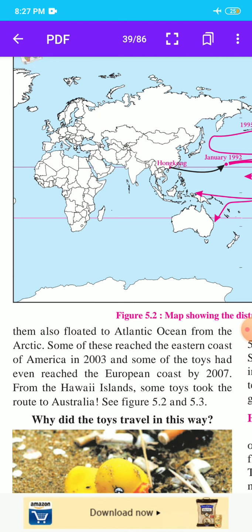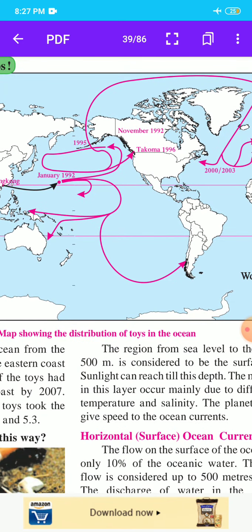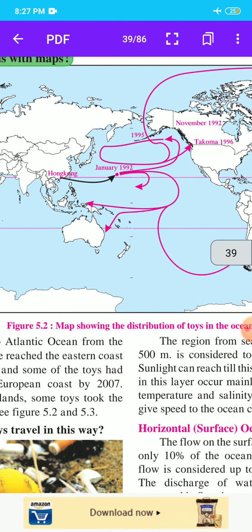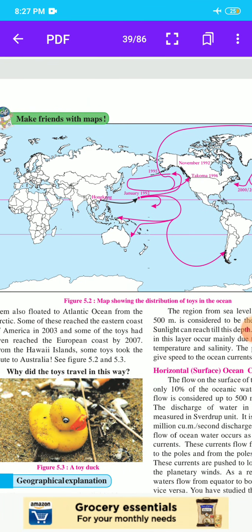See figures 5.2 and 5.3. In this map, you see the distribution of toys in the ocean. Here our point, the geographical explanation, is complete.